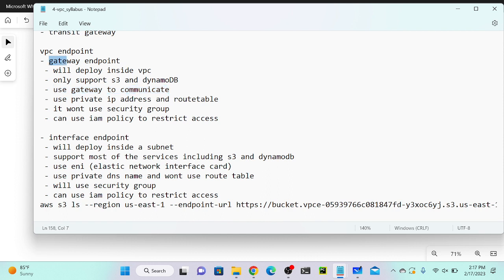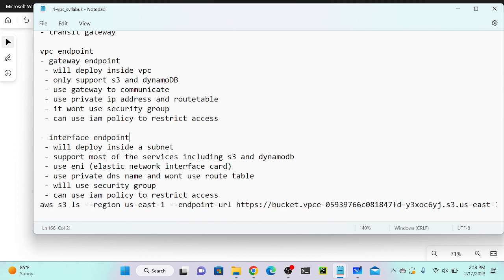Fourth point, use private IP address and route table to communicate. As the name suggests, it will use a gateway to communicate, and it will use private IP address and route table. We have to create a route in our route table to our endpoint, then only it will work. Fifth point, it won't use a security group. We don't need to attach any security group for gateway endpoint, but when it comes to interface endpoint, we have to use a security group. Last point, we can use IAM policy to restrict access. We can integrate IAM policy along with our gateway endpoint.